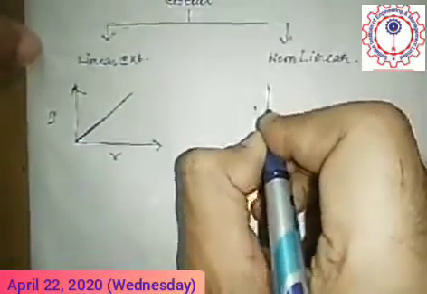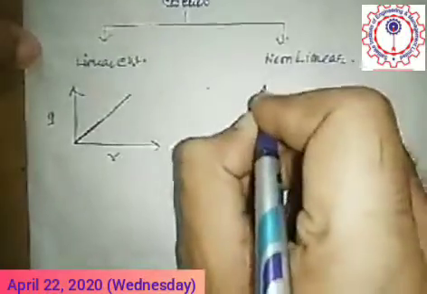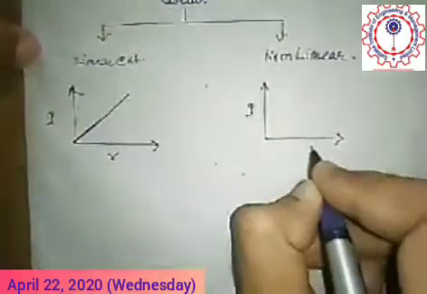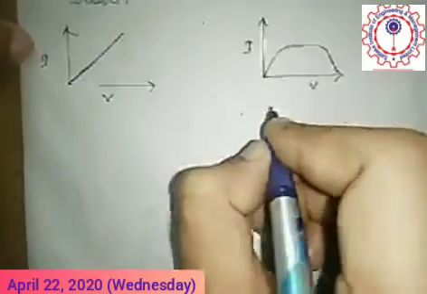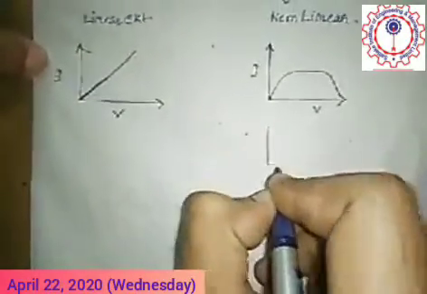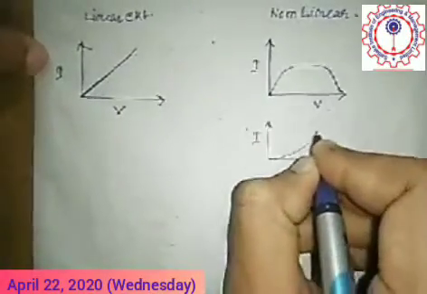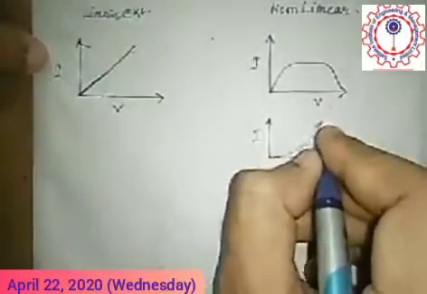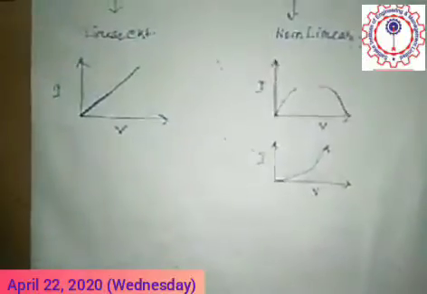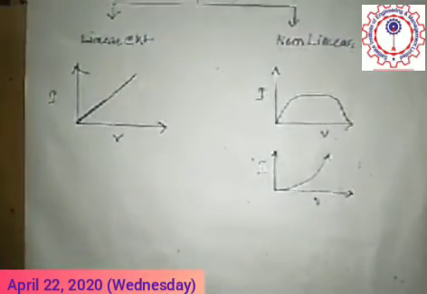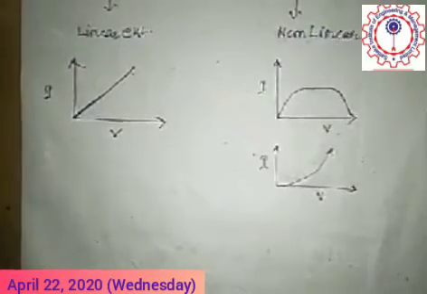But for a circuit which doesn't obey Ohm's law, the graphical representation will be like this, or in some cases different shapes. So this is the linear and non-linear circuit, based on whether Ohm's law is maintained or not.